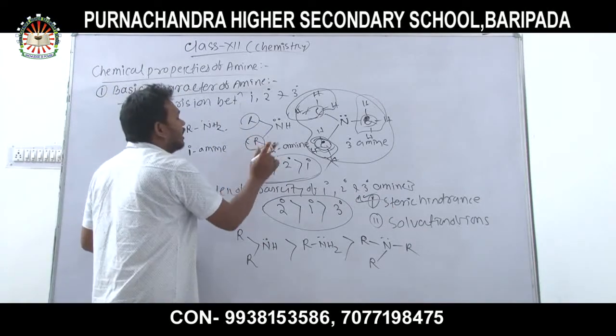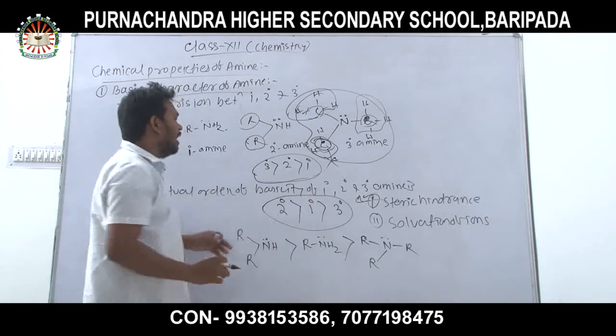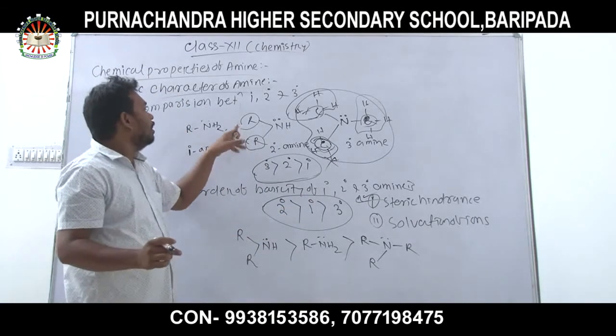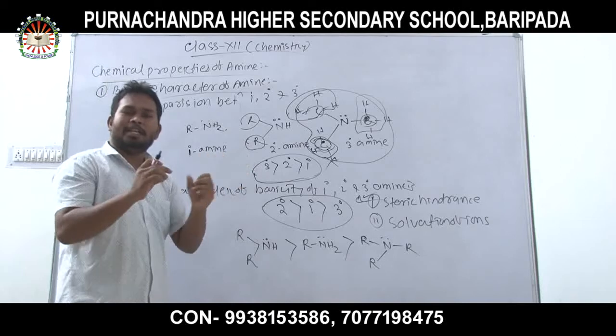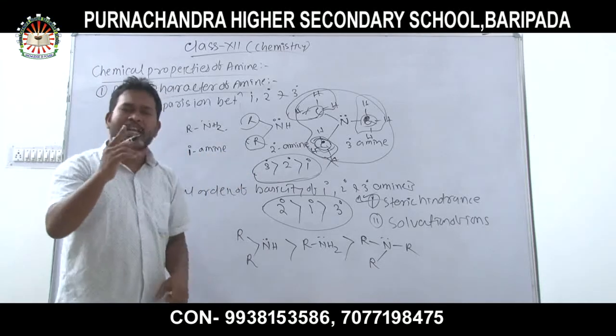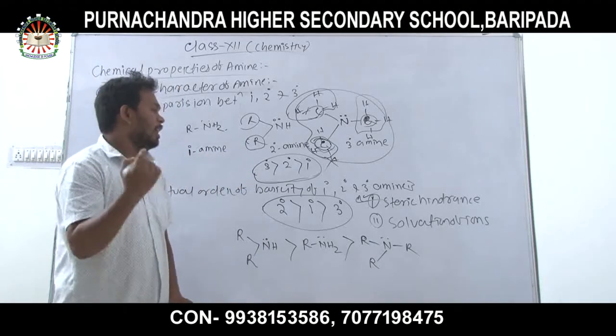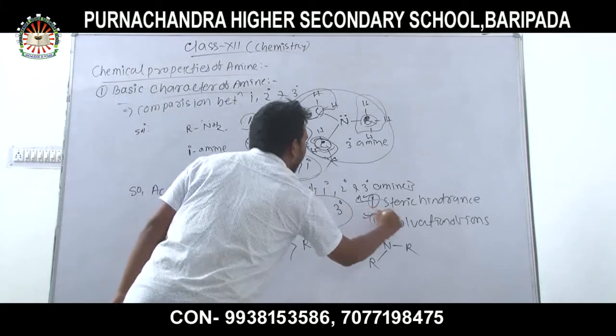But in case of secondary amine and primary amine, there is a smaller number of bulky groups present. That's why its stability increases. That's why its basic strength increases. Another point is solvation of ion.